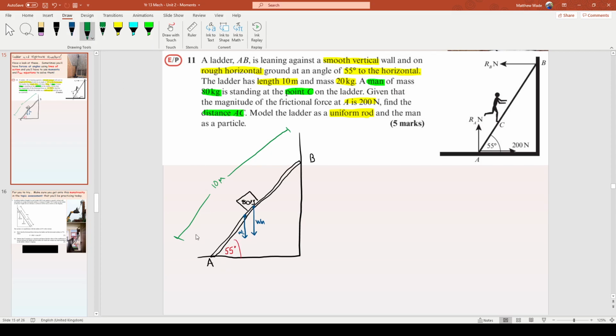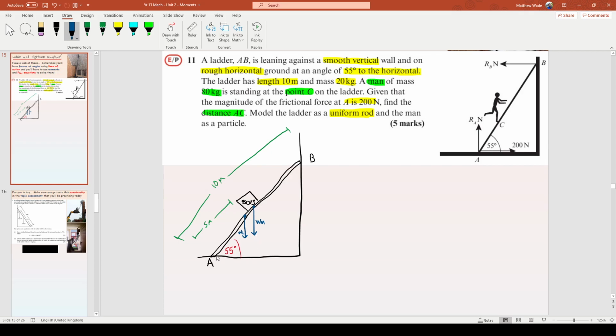How far is it to the center of mass of the ladder? Well, yeah, 5 meters, because it said that it was a uniform rod, which means that the center of mass is in the exact center. Cool, what other forces are there? Well, it says there's a frictional force that's 200 newtons.